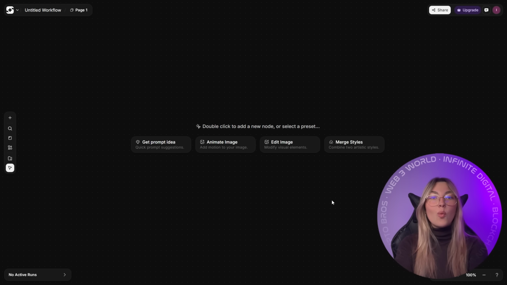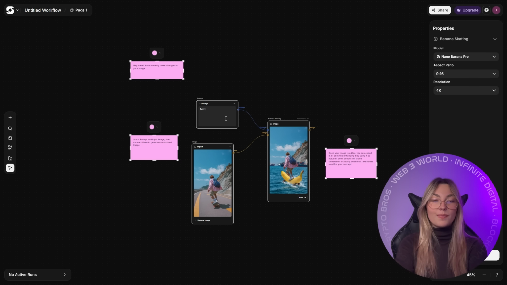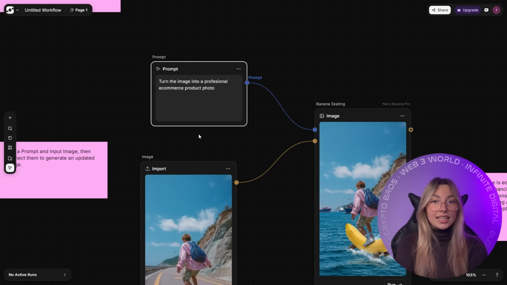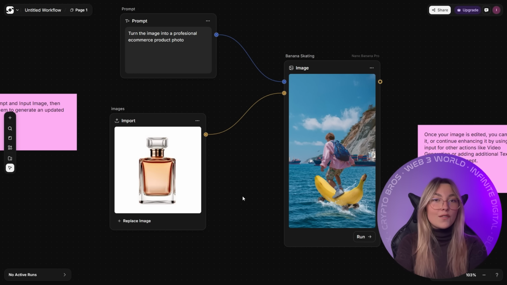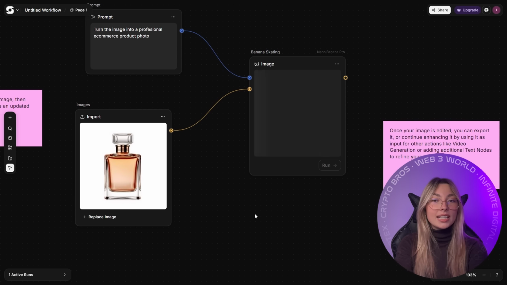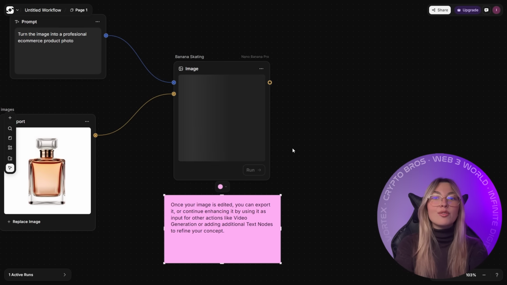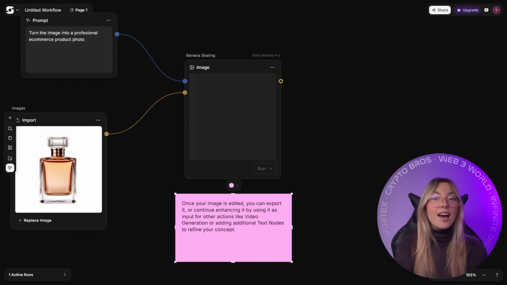Now let me build a workflow from scratch, and I'll show you exactly what I use this for. I'm creating e-commerce product photography. It's clean, it's editorial, it's conversion focused, and the goal is simple. Product images that look like they came from a professional studio, but can be generated, iterated, and refreshed on demand. All of this happens visually, no code and no jumping between tools.